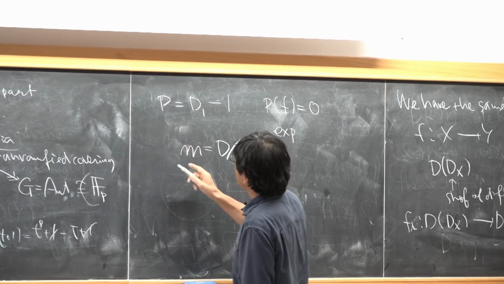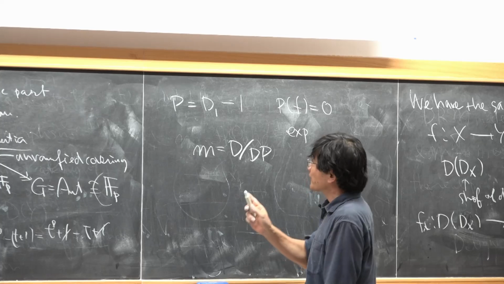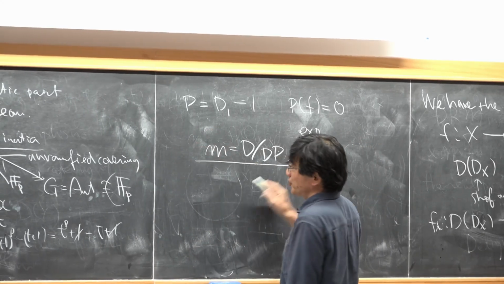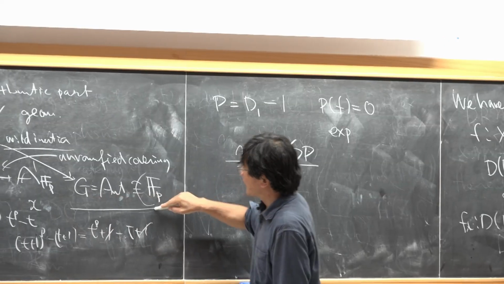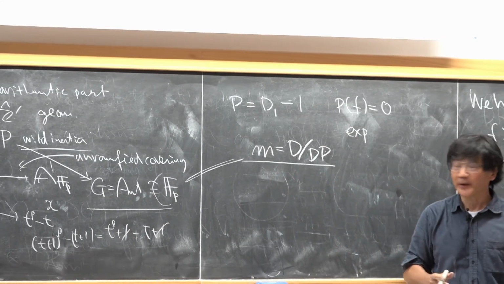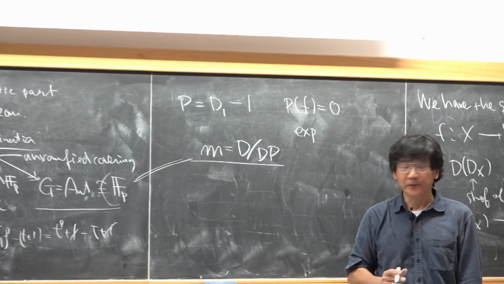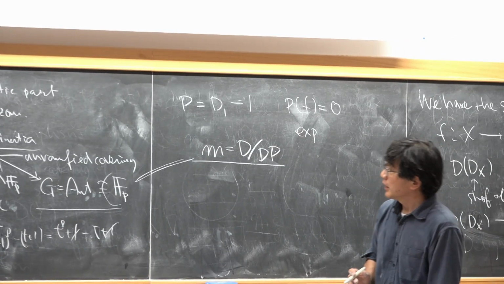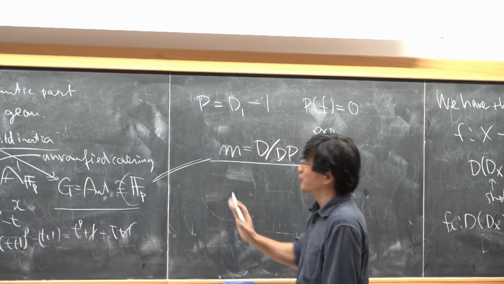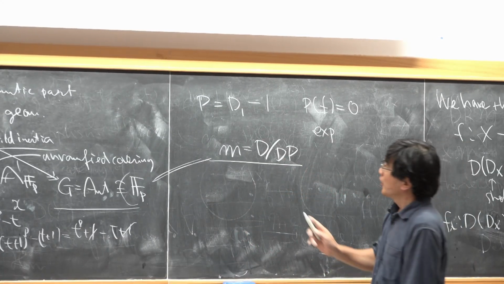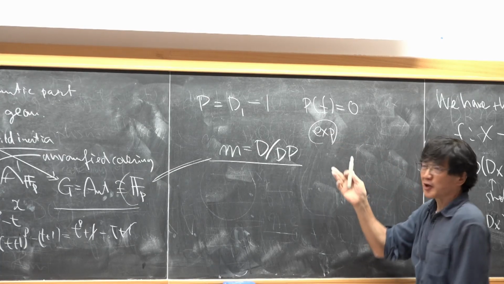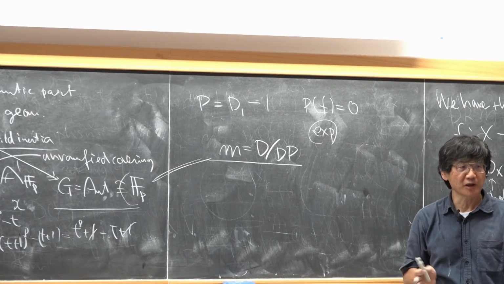I don't have time to explain more detail, but this D-module and this Galois covering look closely related, they have something in common. This comes from the fact that the exponential function is a character of the additive group.